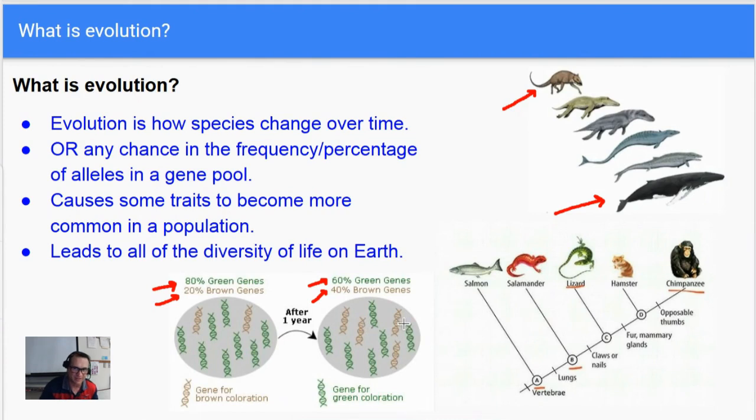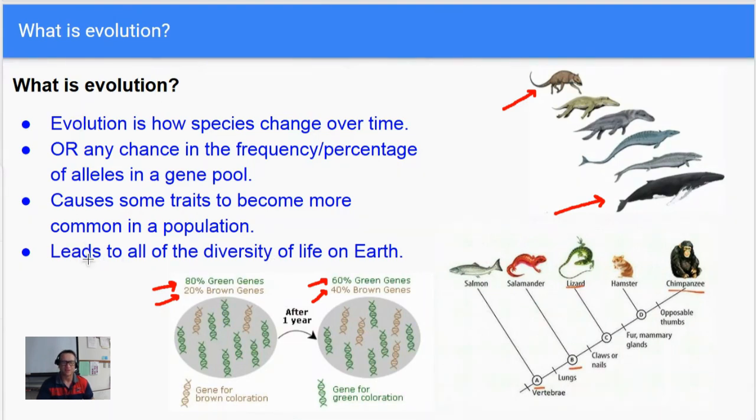Maybe these frogs live in an area where the plants are all brown, so it's harder to see them. So the brown allele went from 20 to 40%. The brown allele is getting more common, while the green allele is going down, from 80% to 60%. That's evolution because it's a change in the alleles in the gene pool.